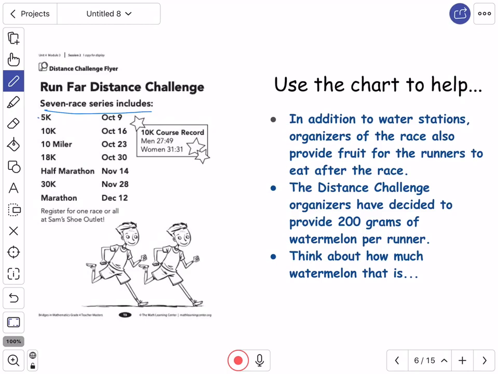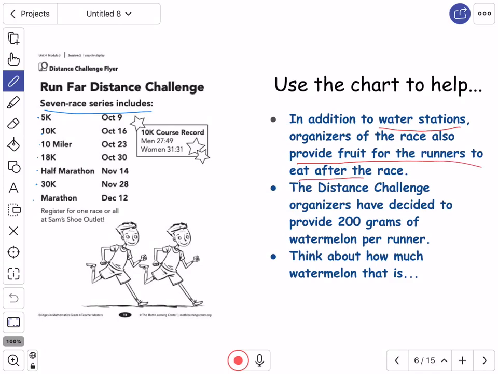Okay, so here's that chart from before. So the distance challenge flyer. Run Far Distance Challenge. Remember that there was a 7-race series that includes the 5K, the 10K, the 10 miler, the 18K, the half marathon, the 30K, and the marathon. And that the 10K course record for men was 27 minutes and 49 seconds. And the 10K course record for women was 31 minutes and 31 seconds.